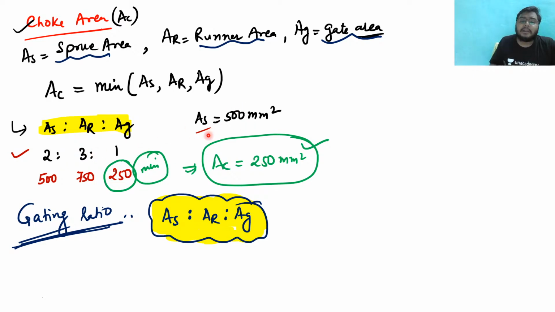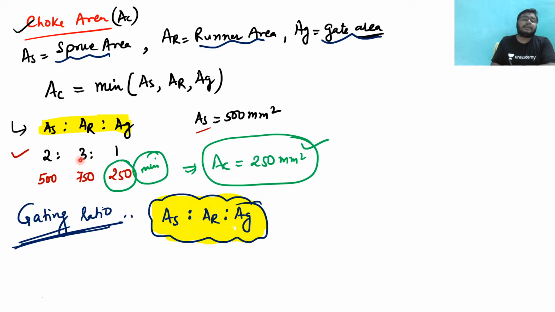So for example, if my sprue area is 500 millimeter square, and As is 2 times in the ratio 2:3:1, so I can consider this to be 500 millimeter square. Since it is 3 times, 3 by 2 of 500 would be 750, and 1 times would be 250, because twice is 500, so 1 times will be 250.